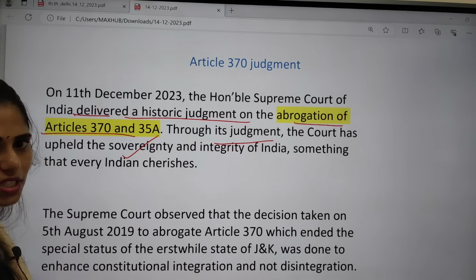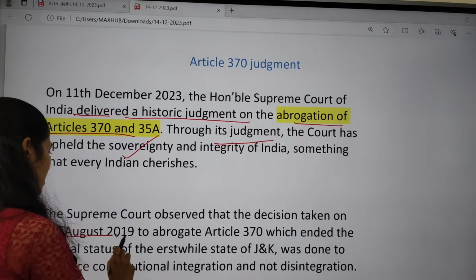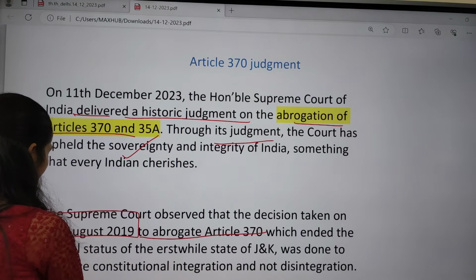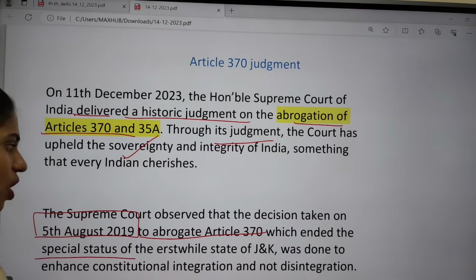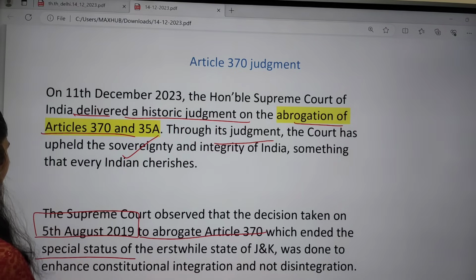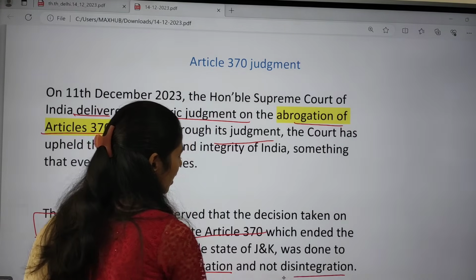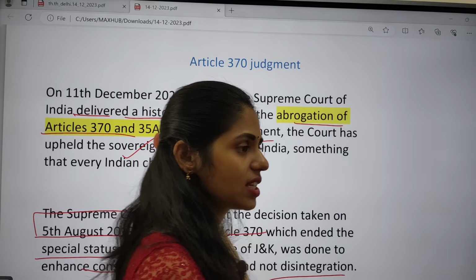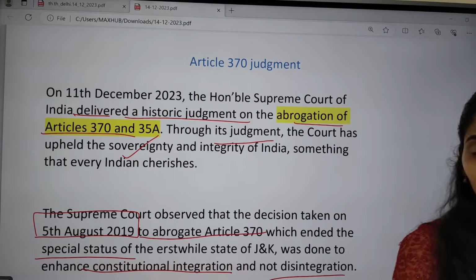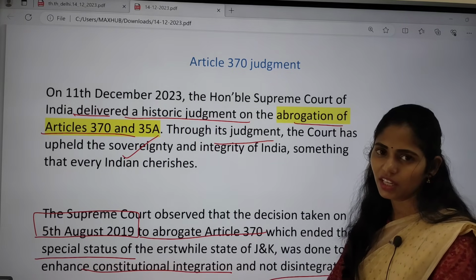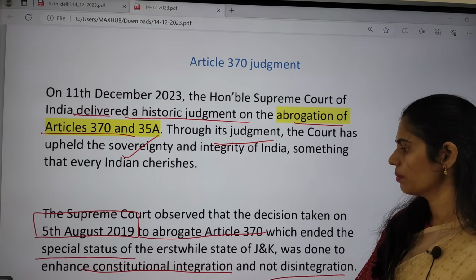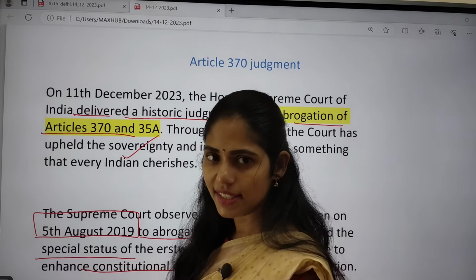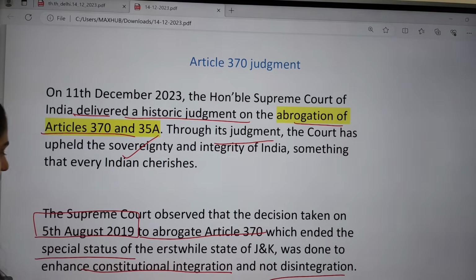The decision taken by the government on 5th and 6th August 2019 to abrogate Article 370, which ended the special category status of Jammu and Kashmir, was done to enhance constitutional integration. It is not a disintegration of the constitution. The Supreme Court said that the removal of Article 370 and Article 35A by the central government is a good thing, because it enhances constitutional integration and does not lead to any disintegration. So this is the judgment of the Supreme Court.